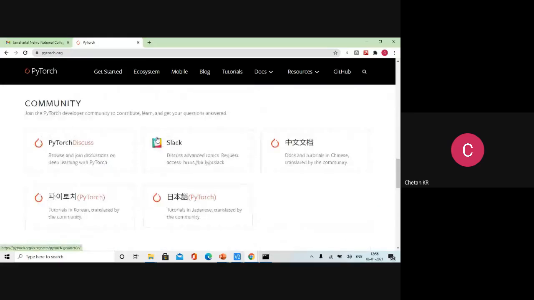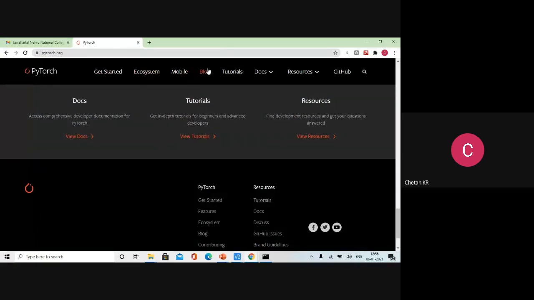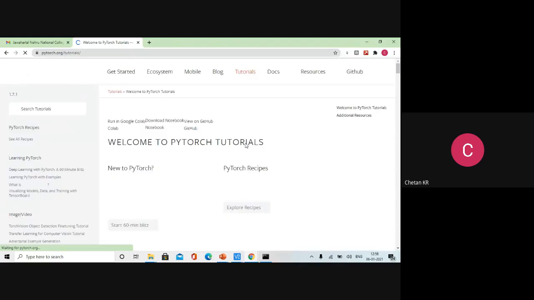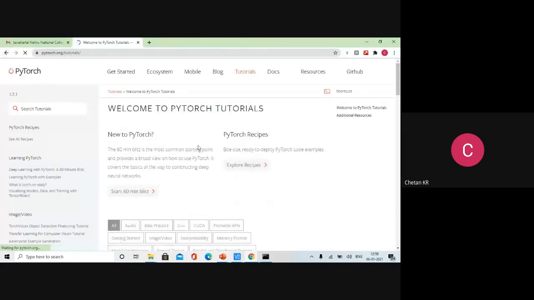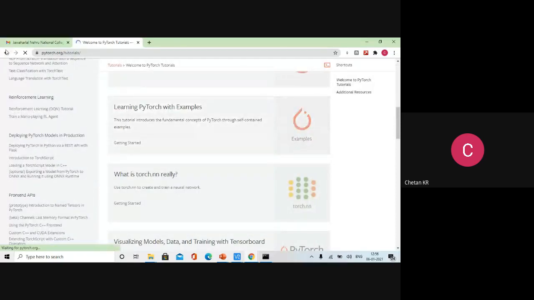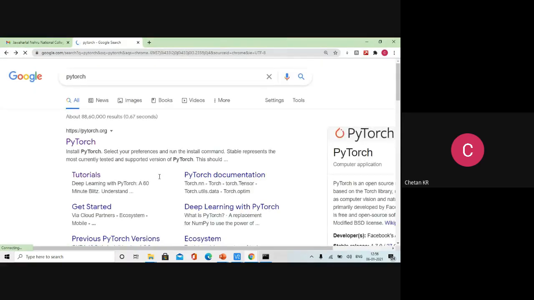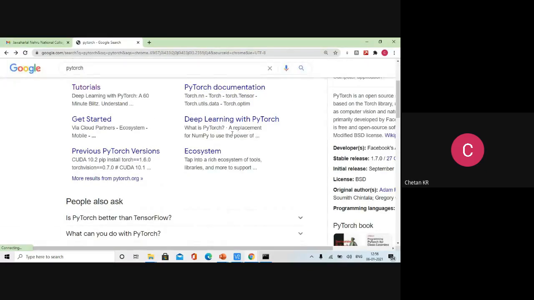So PyTorch can be used. It is a very good library, PyTorch, which helps you learn deep learning, AI, all those things. Deep learning we can do, artificial intelligence we can do.